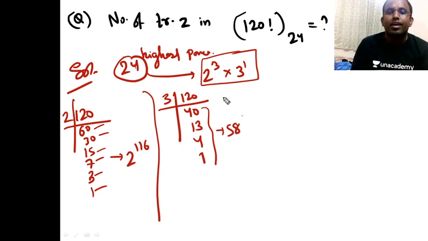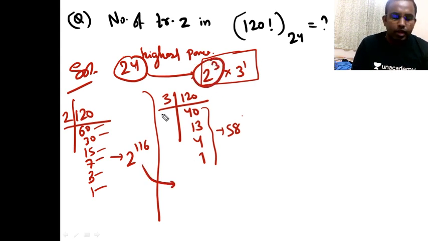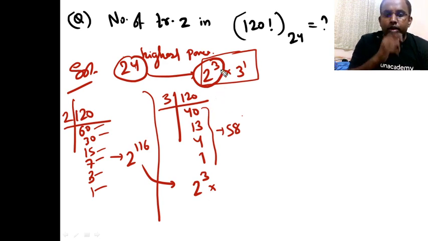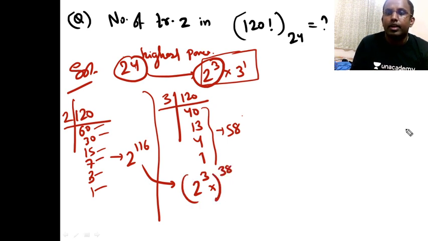So obviously, 2 is 116 times, so what is 2 cube? Because I'm concerned with 2 cube here, guys, right? So 2 cube is occurring how many times here? 116 divided by 3, 38, no? So it should be 38, right? It should be 38 actually.